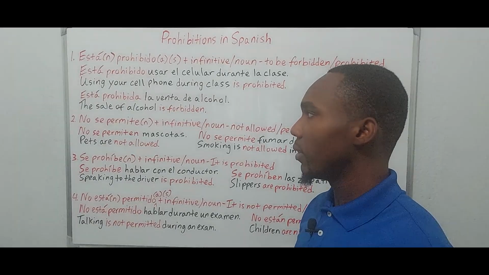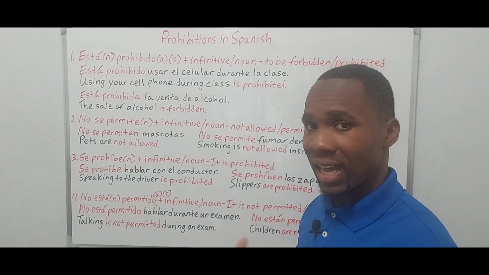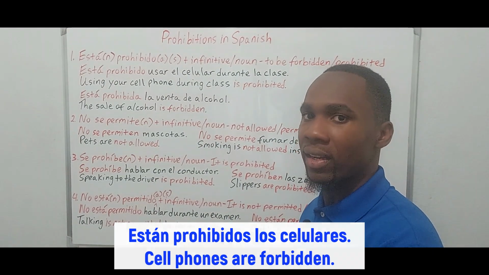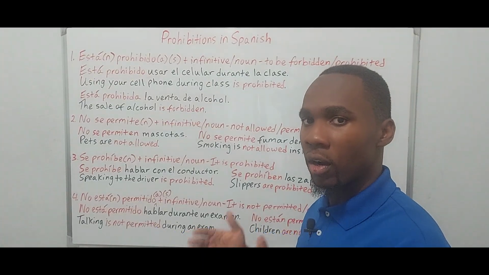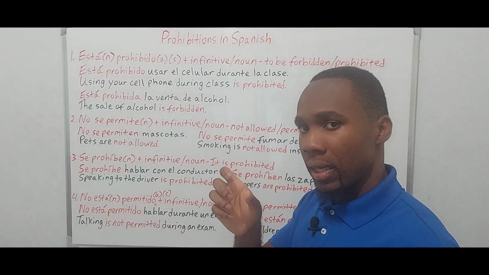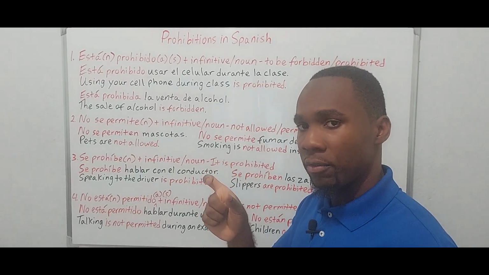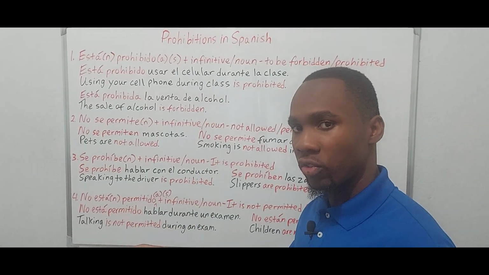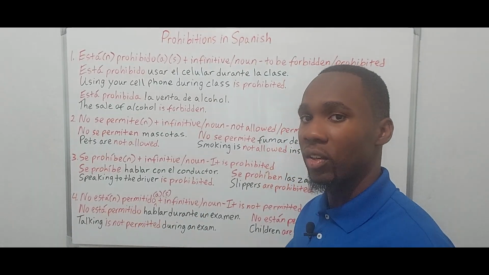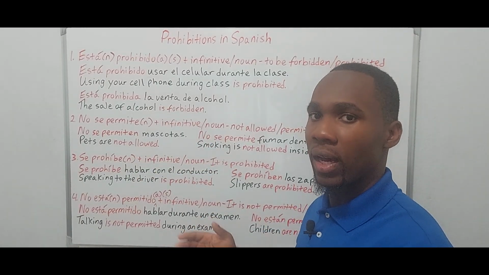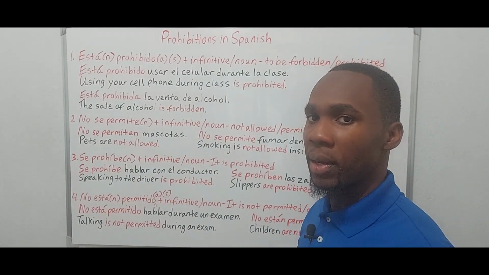I could also say, están prohibidos los celulares. Están prohibidos los celulares. So cell phones are forbidden. And you see in that structure, estar is in the plural form, and prohibidos becomes plural and masculine because it agrees with the noun, which is los celulares. So you just need to remember that.